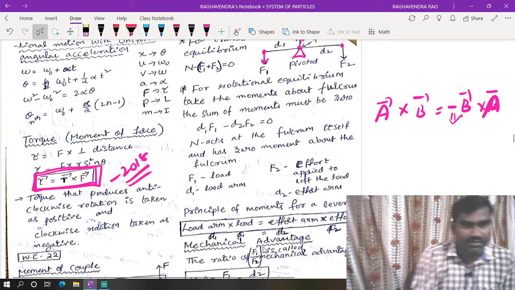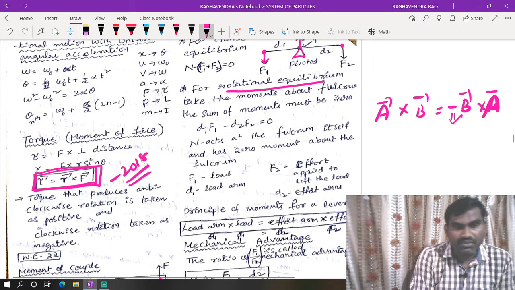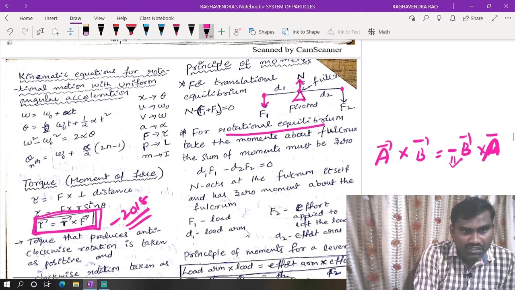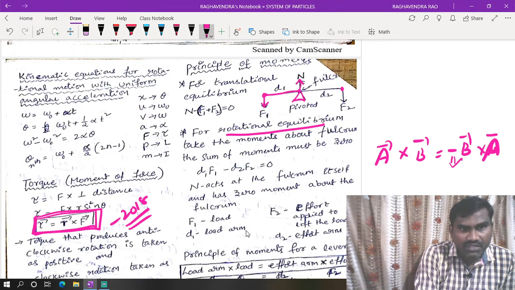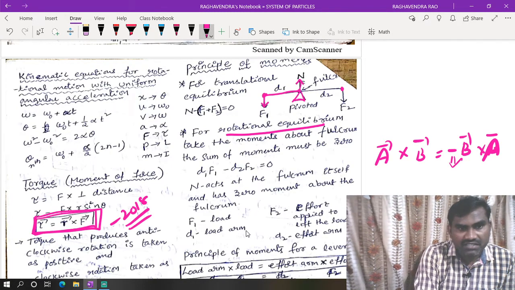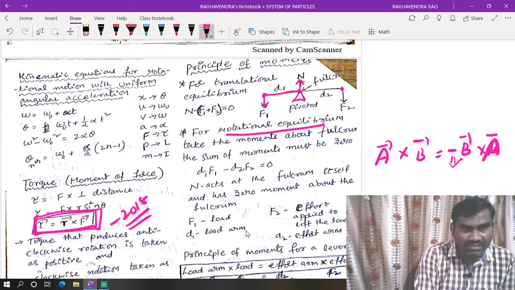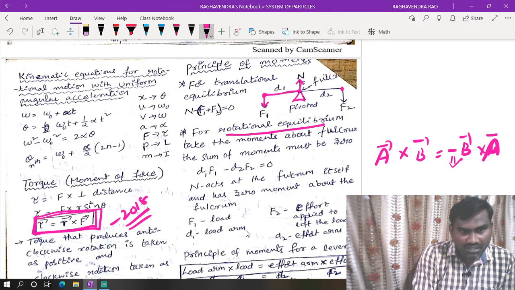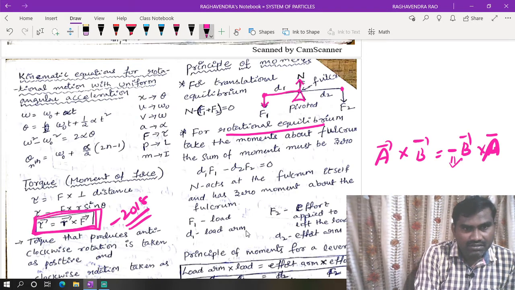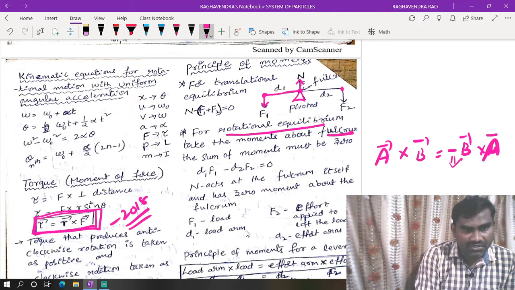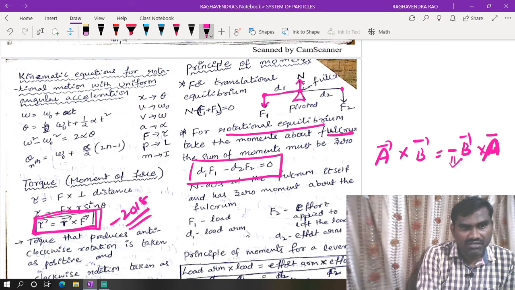So for rotational equilibrium, torque must be equal to 0. So what is torque? Force into perpendicular distance. This is F1 into D1, and F2 into D2. So for rotational equilibrium, take the moments about the fulcrum. The sum of the moments at the center or at the pivoted point or fulcrum will be equal to 0. Then from this we can take D1 F1 is equal to D2 F2.